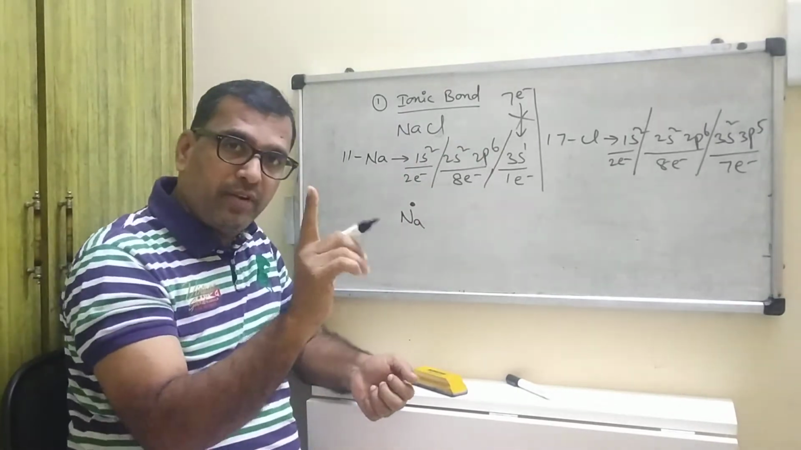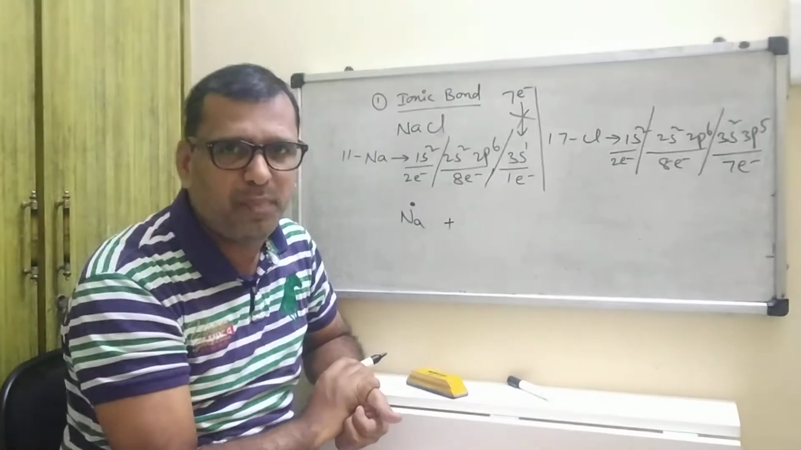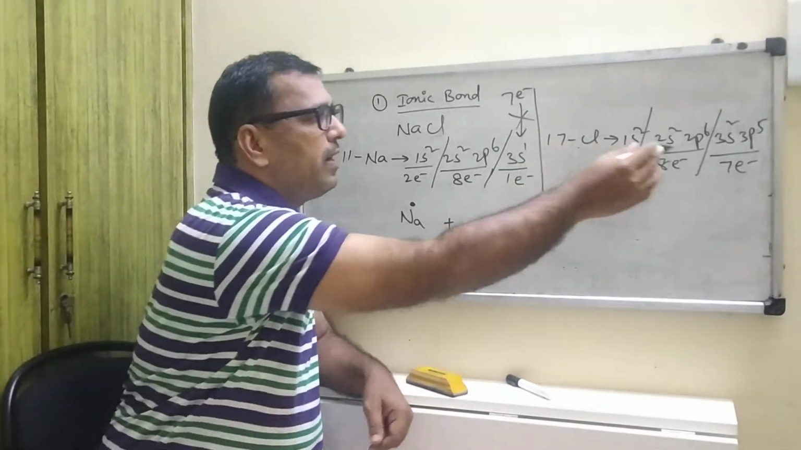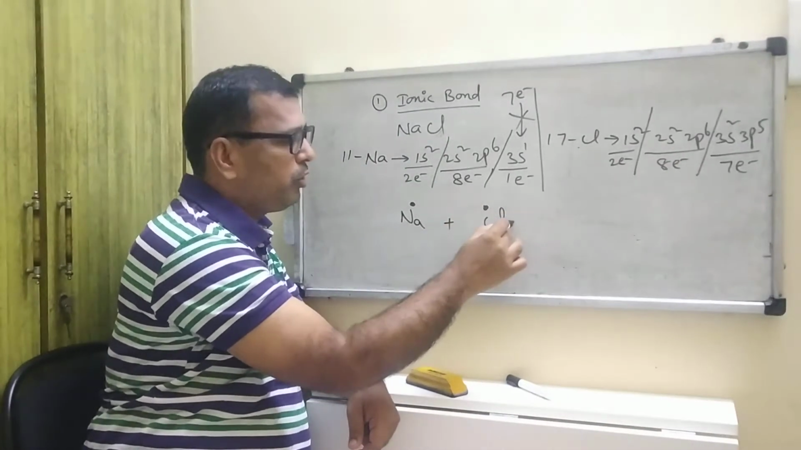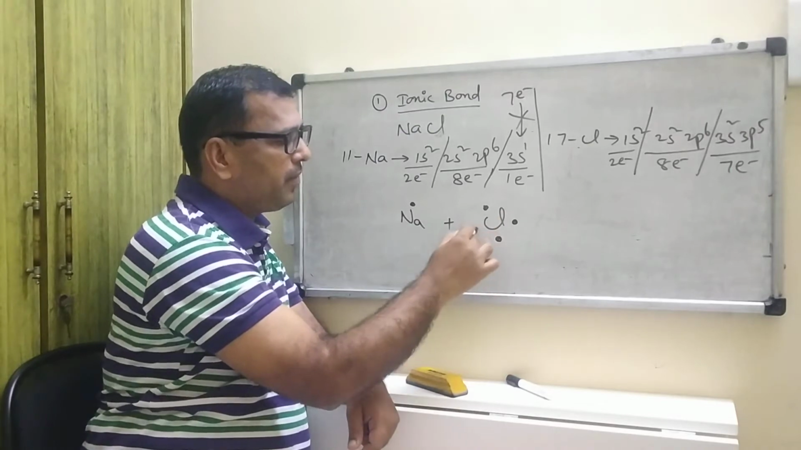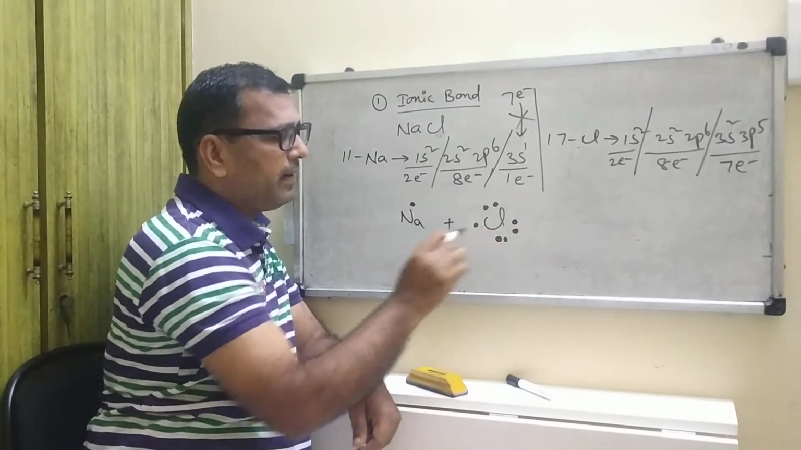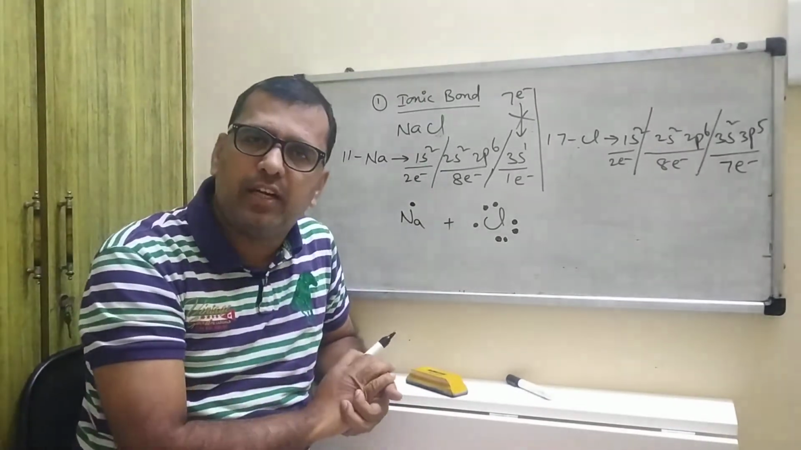You have to represent only one dot, then plus, according to the Lewis electron dot method, which I also explained in the last video. Then chlorine. Chlorine contains 7 electrons: 1, 2, 3, 4, 5, 6, 7. Like this. It means you represent only the valence shell electrons.